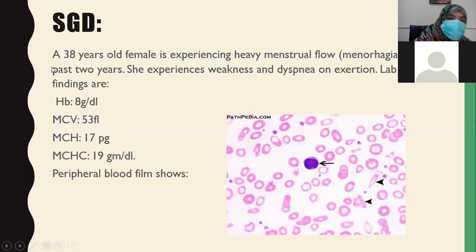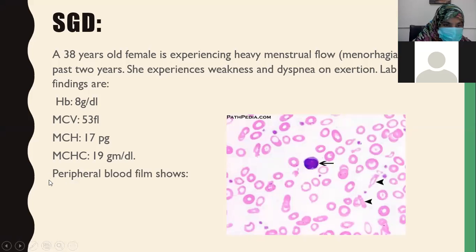So, an exercise question. A 38 years old female is experiencing heavy menstrual flow, that is, she has menorrhagia for the past 2 years. She experiences weakness and dyspnea on exertion. Lab findings are HB is 8 gram per deciliter, that is low HB. MCV is 53, that is also low. The normal value of MCV is 76 to 96 femtoliters. MCH is also low. Normally it's 27 to 33 picograms.